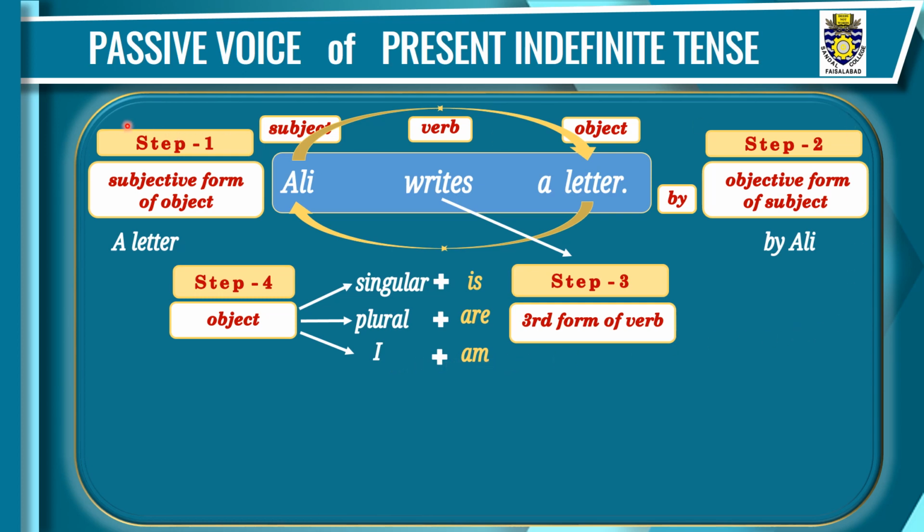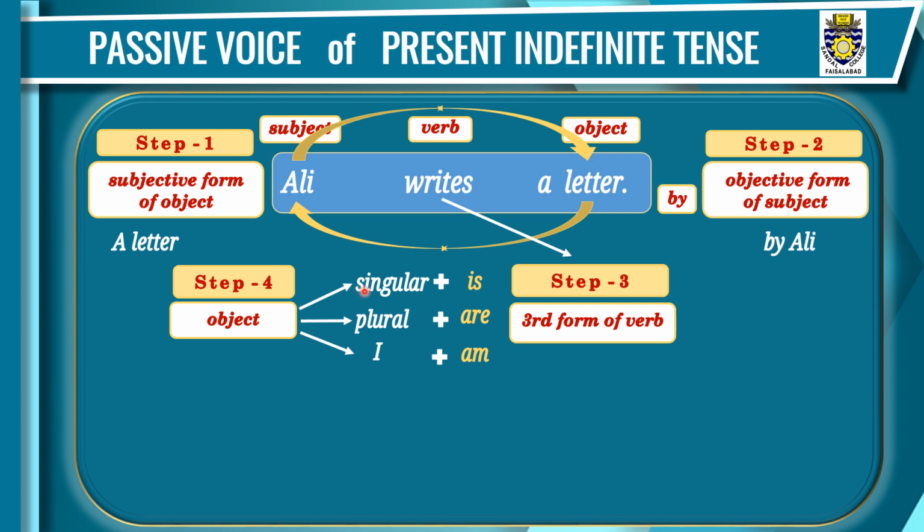With the help of these 4 steps, we can change any active voice into passive voice. There are certain more changes. For example, the object, a letter, will take the place of the subject. The subject will take the place of the object, and then we'll write by before that, and then the third form. And the last step is we'll see the object.